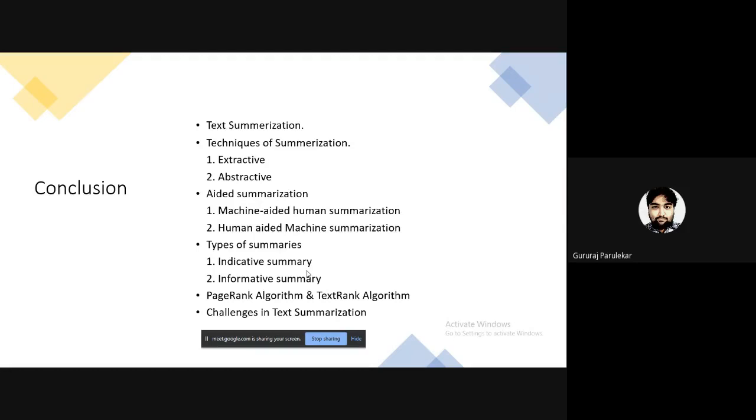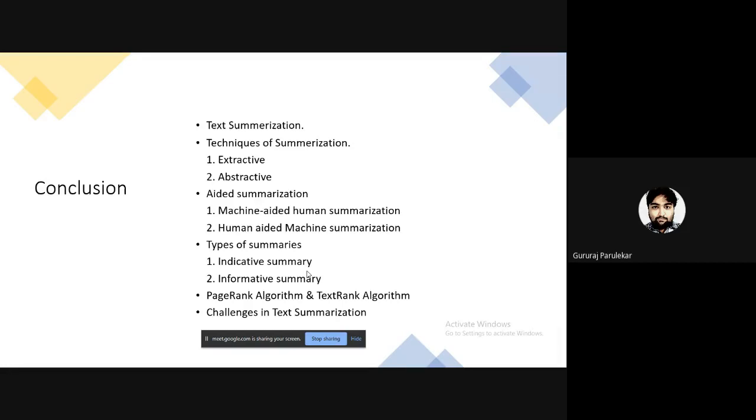There is another way to come up with higher quality summaries. This approach is called aided summarization, which entails the combined human and software efforts. This comes in two different types. Machine-aided human summarization, where the machine edits the summarized text by human, and human-aided machine summarization, where the human simply edits the output of the software.